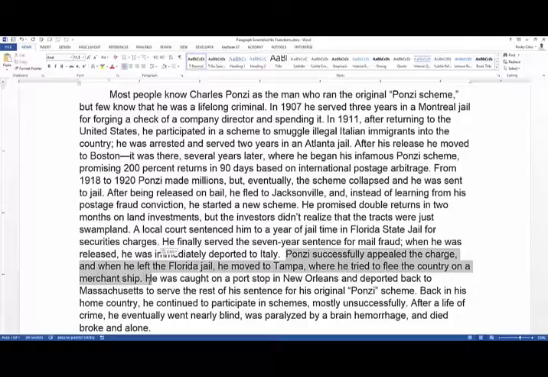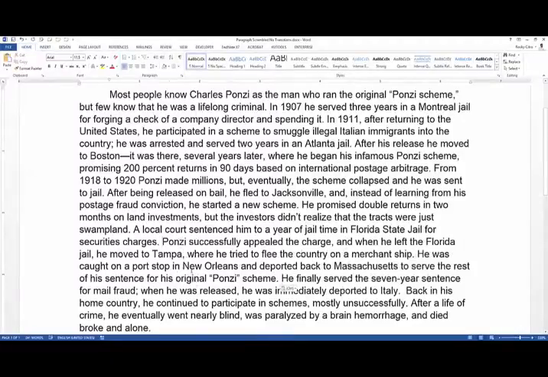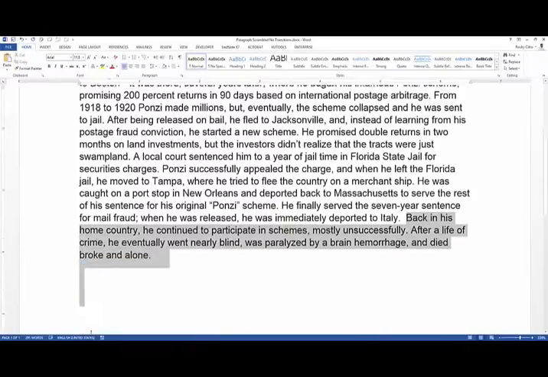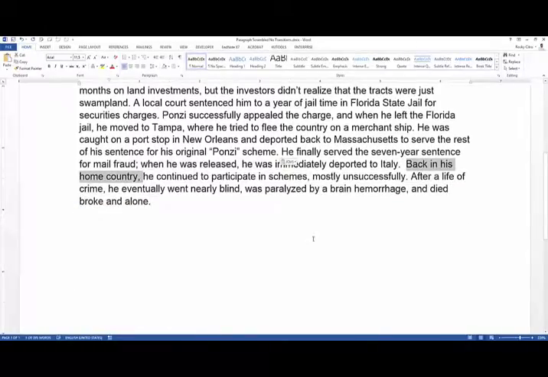If this is him leaving the jail, the Florida State Jail, yeah, then he moved to Tampa, where he tried to flee the country on a merchant ship. He was caught on a port stop in New Orleans and deported back to Massachusetts to serve the rest of his sentence for his original Ponzi scheme. Now, this all makes sense here. And now, he finally served the 7-year sentence for mail fraud. That makes sense here, because he's deported back to Massachusetts. When he was released, he was immediately deported to Italy, so now released from Massachusetts jail and deported to Italy. Back in his home country, another link for the reader. He continued to participate in schemes, mostly unsuccessfully, and we're to our conclusion.